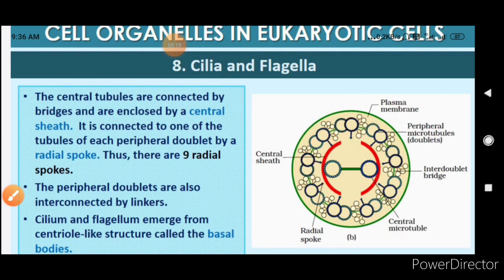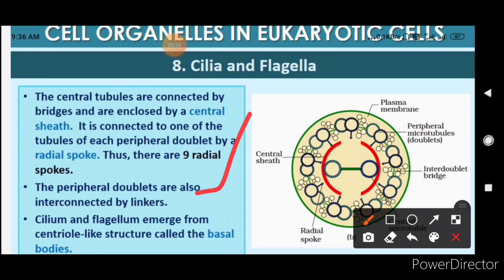The peripheral doublets are also interconnected by linkers. Cilia and flagella emerge from a centriole-like structure called the basal body.